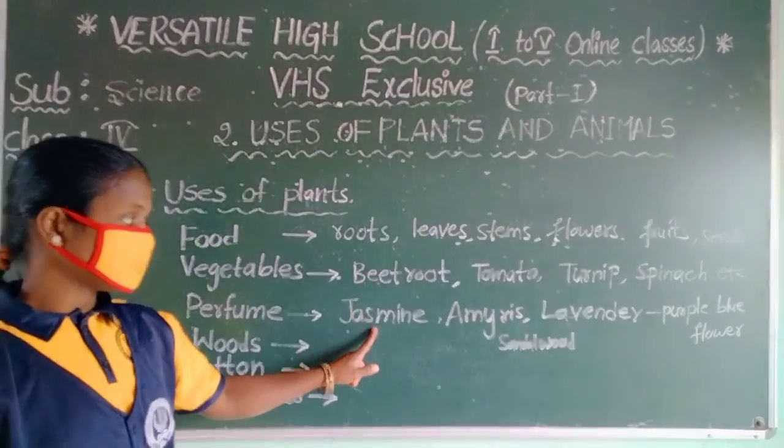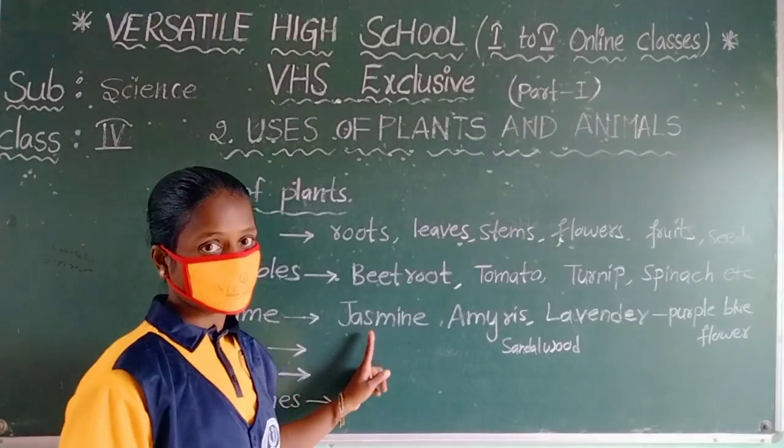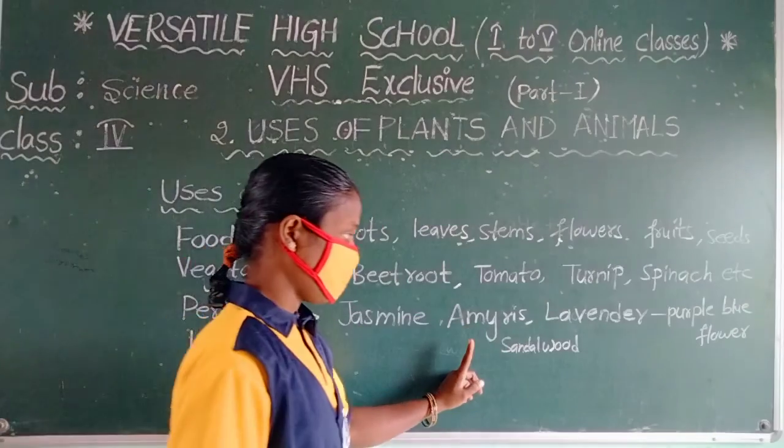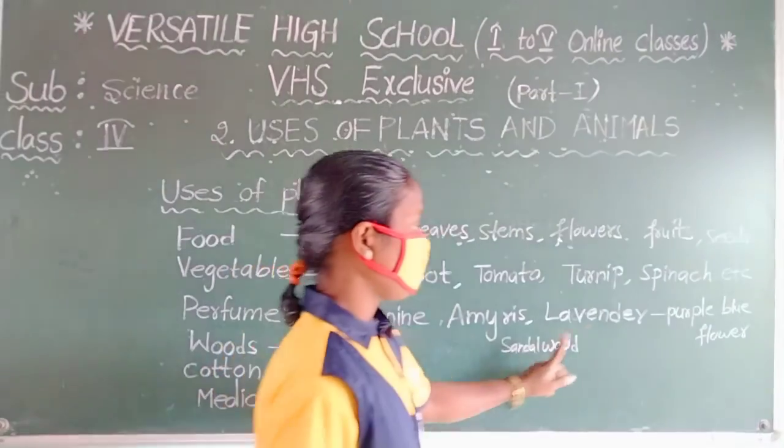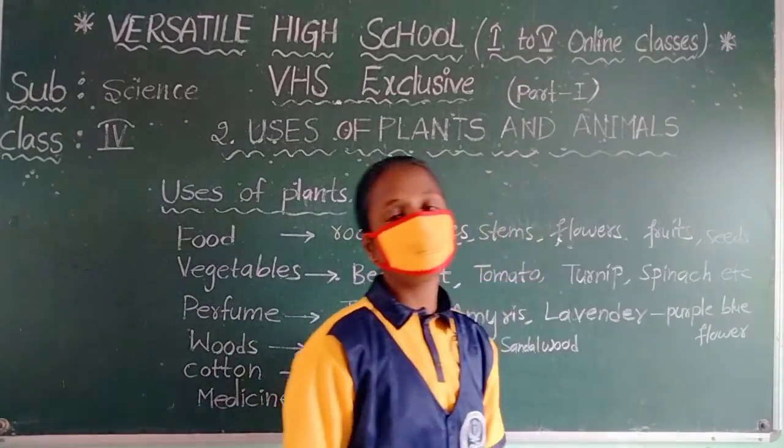So jasmine gives us a jasmine flavor, and amaryllis is coming from the perfume of sandalwood, and lavender is a purple blue flower.